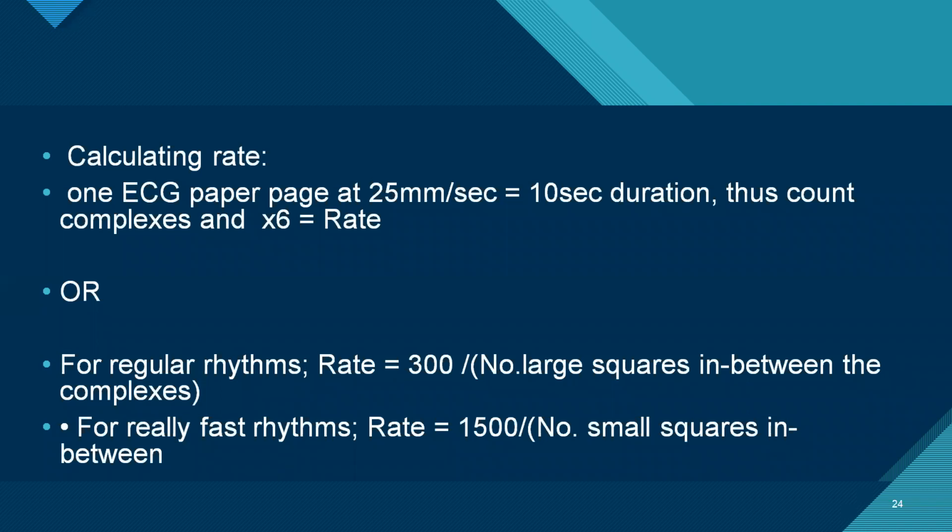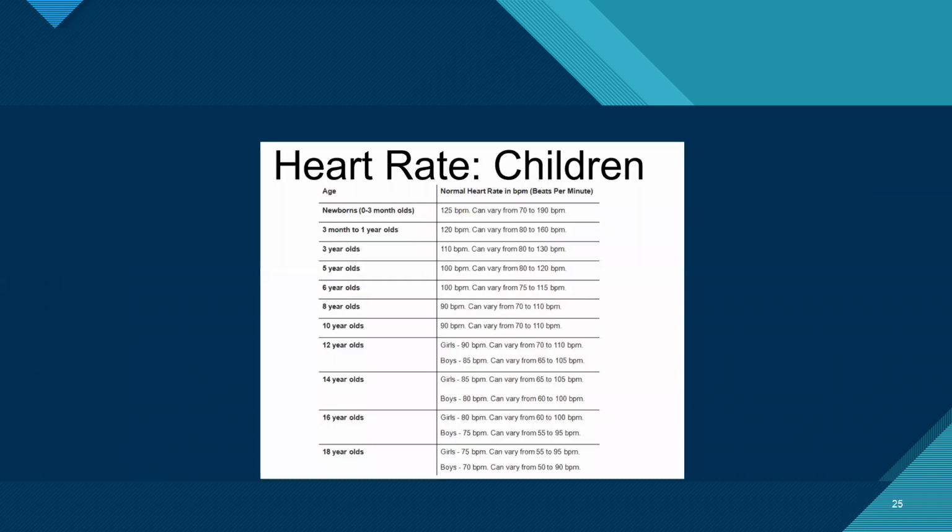We also know that the ECG paper is running at 25 mm per second, so we can take 10 seconds, which is 250 mm, count the complexes and multiply. This is taken from Park, heart rate according to age.